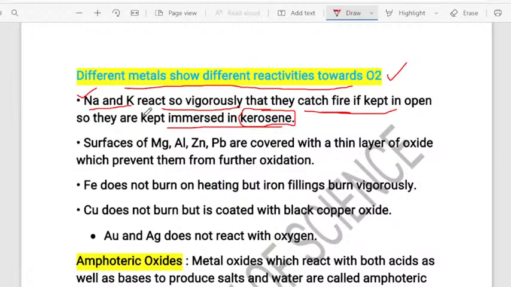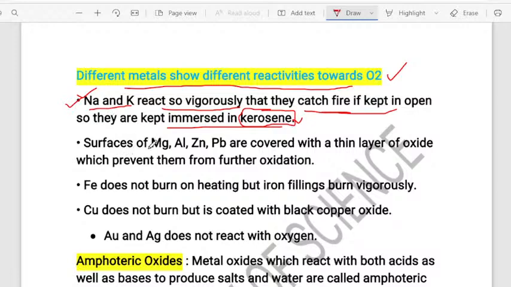Okay. So this particular point you want to understand: sodium and potassium, when they are kept open in the air, what happens? They will easily catch fire. So that is the reason they always have to be kept immersed under kerosene.